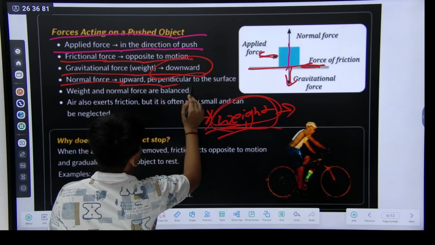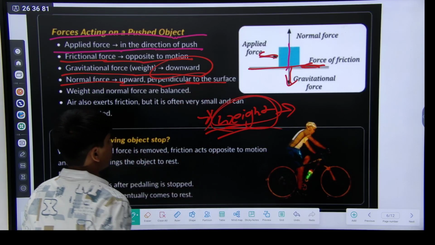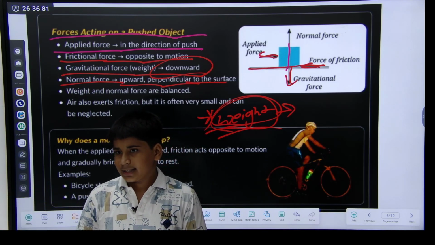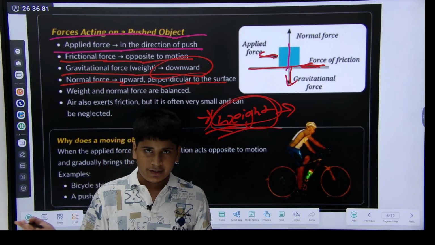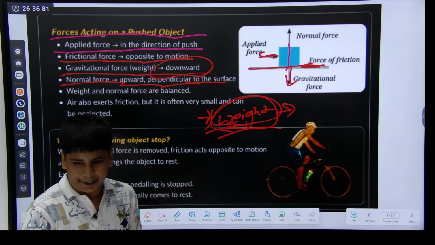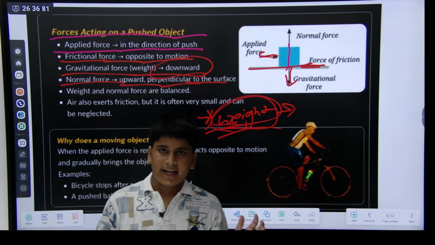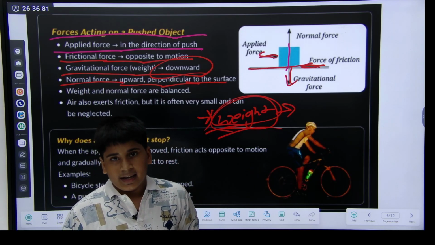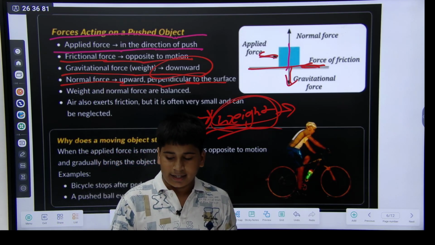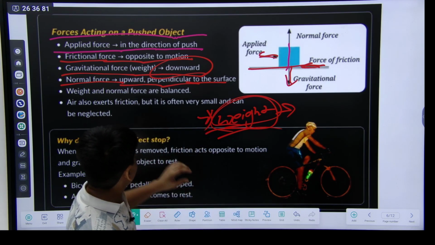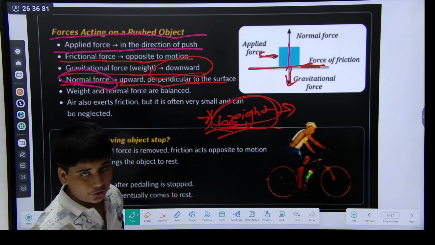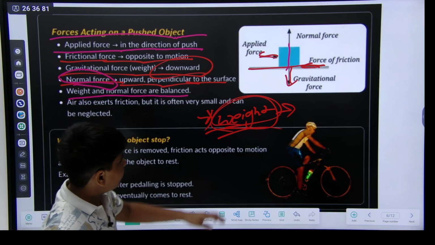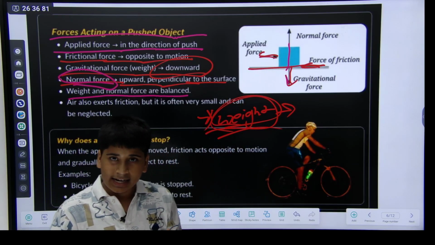Normal force is upward, perpendicular to the surface. Here is a table, and I have put a block on it. So the table is giving the applied force, the normal force. Weight and normal force are balanced.